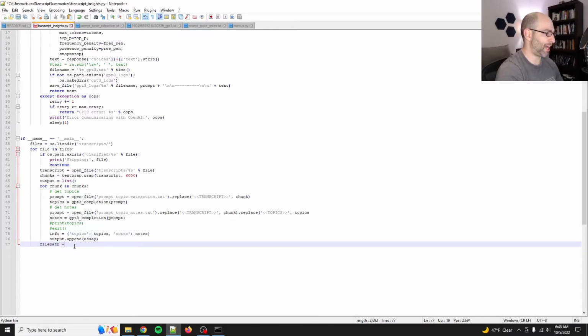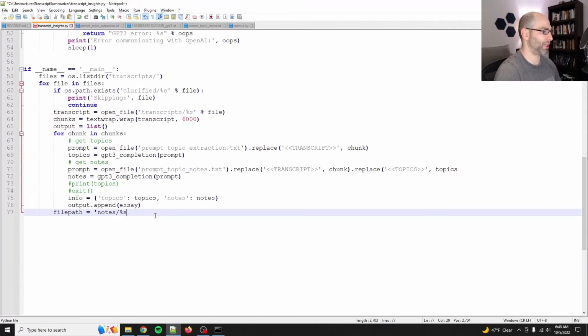So file path equals, we'll say notes, notes, %s. Oh, sorry, I got to zoom in again. Everyone's squinting at the screen. And let's see. We're going to change the file name from .text to .json, so that's fine. Okay, file path, and so we'll do file.replace .text to .json.